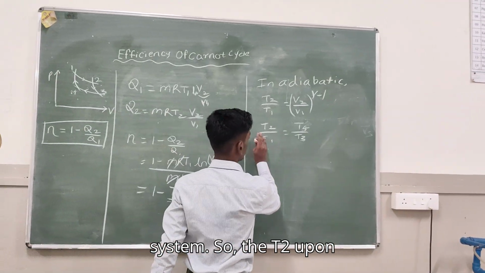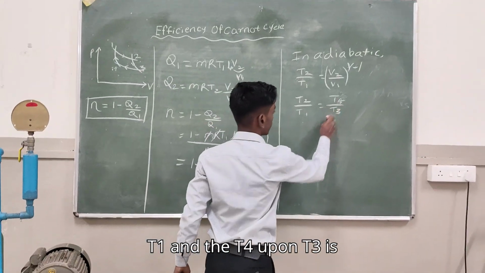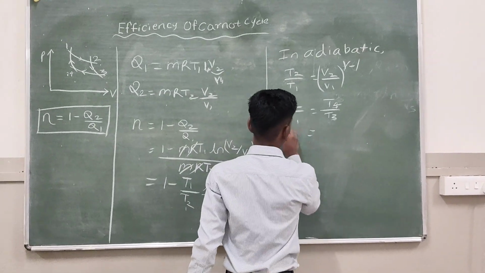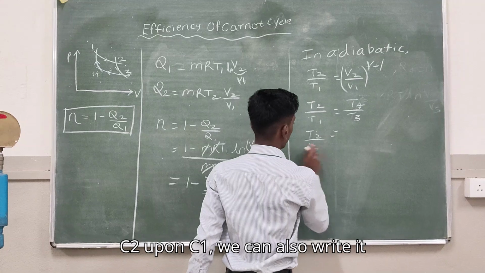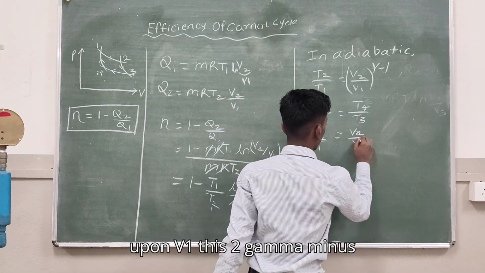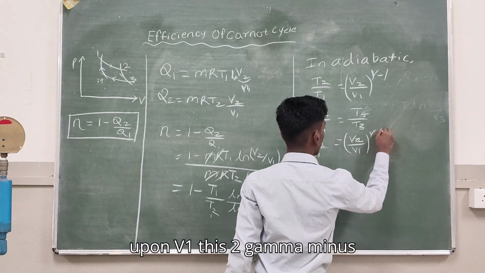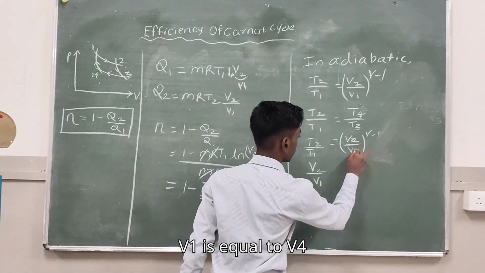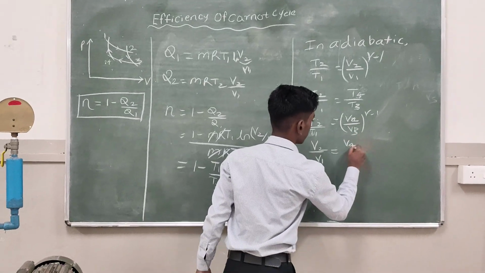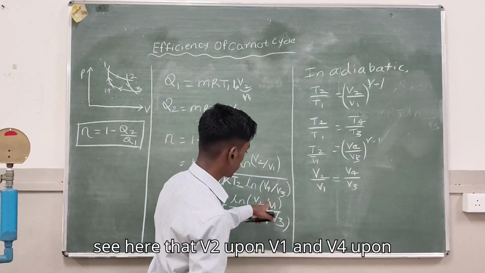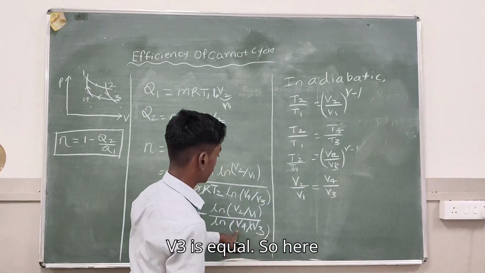So T2 upon T1 and T4 upon T3 are equal, which means V2 upon V1 is equal to V4 upon V3.